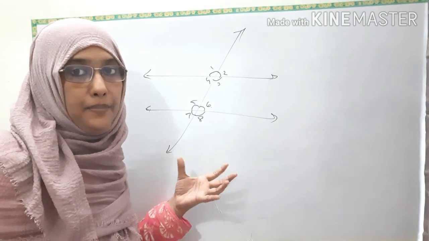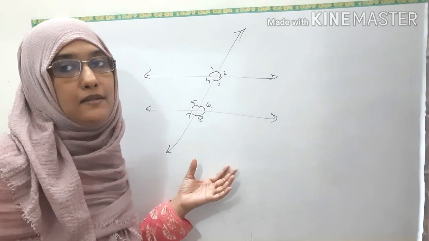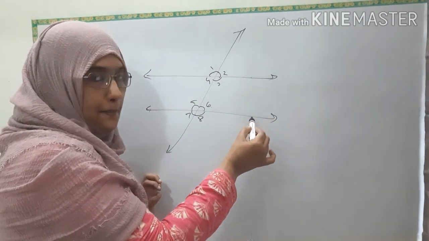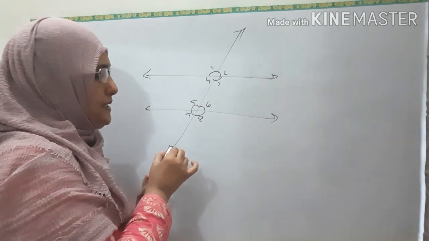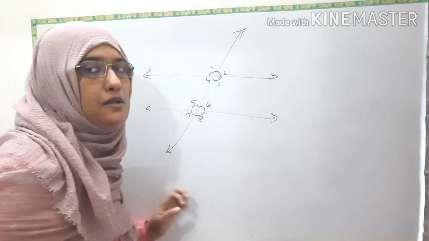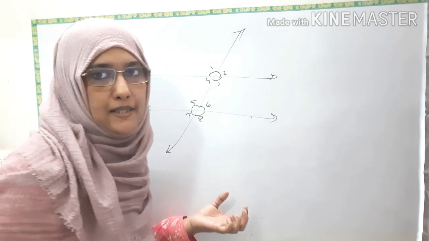Now, there are some properties for this transversal in the case when the two lines are parallel. See, if these two lines are parallel, when you draw a transversal, there are certain properties for the angles. So, we are going to study which are those properties.